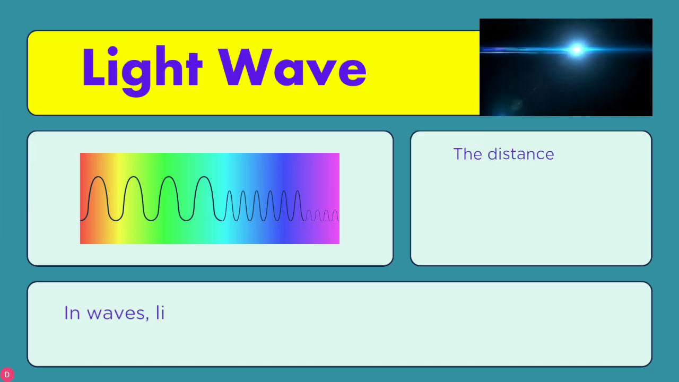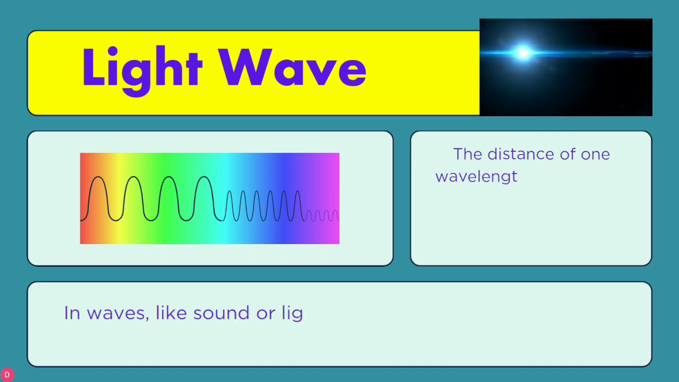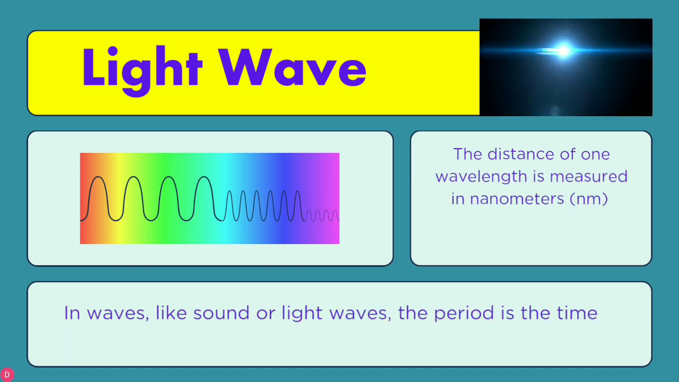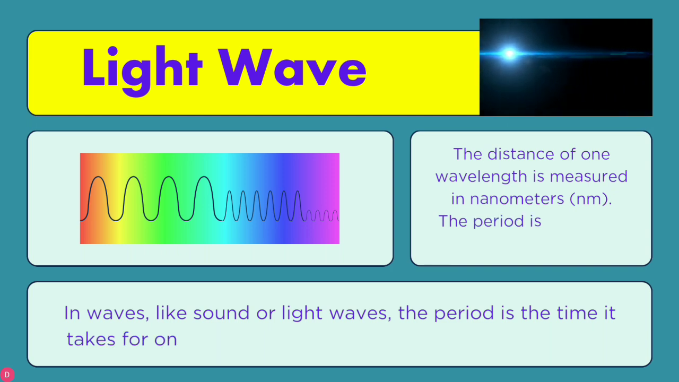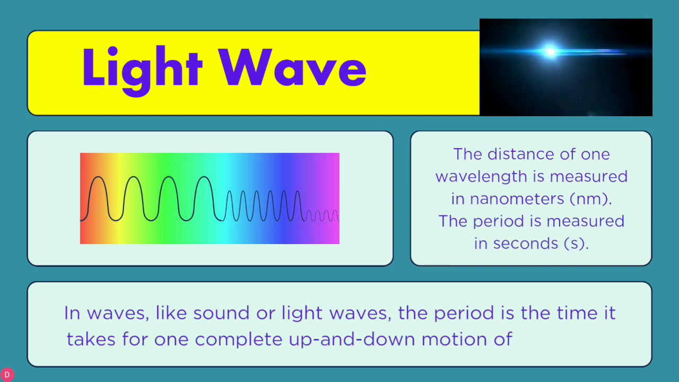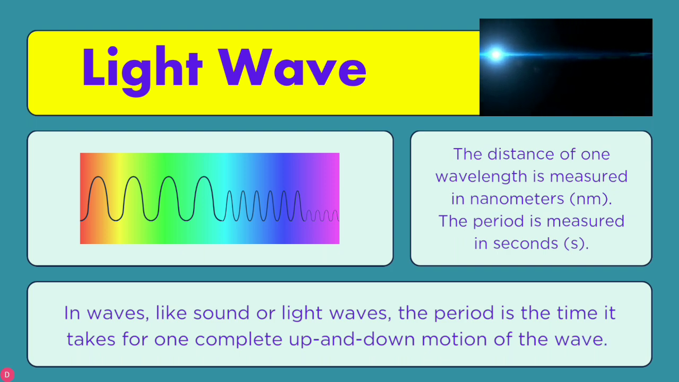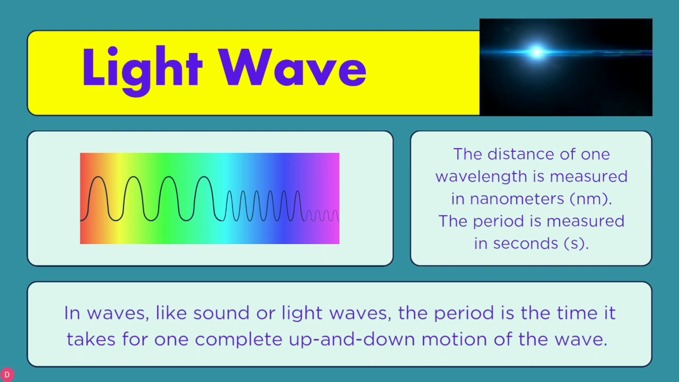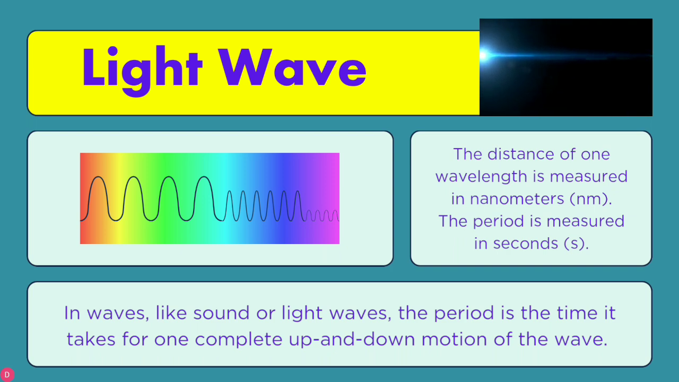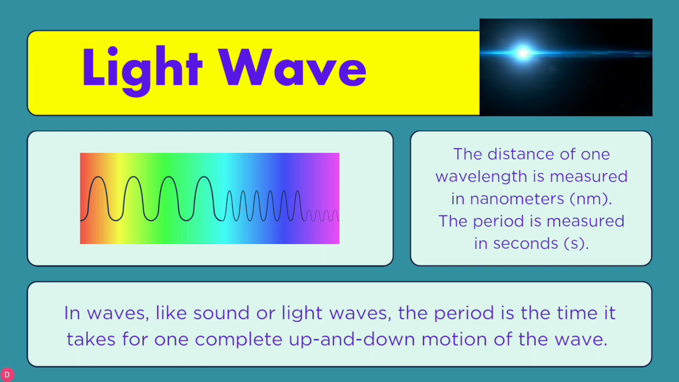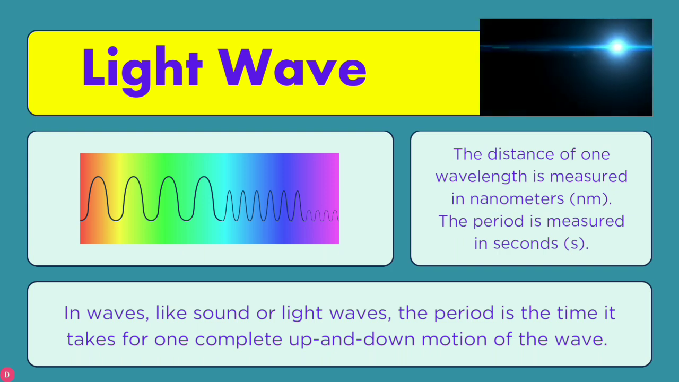Light wave. The distance of one wavelength is measured in nanometers, nm. The period is measured in seconds, s. In waves like sound or light waves, the period is the time it takes for one complete up and down motion of the wave.